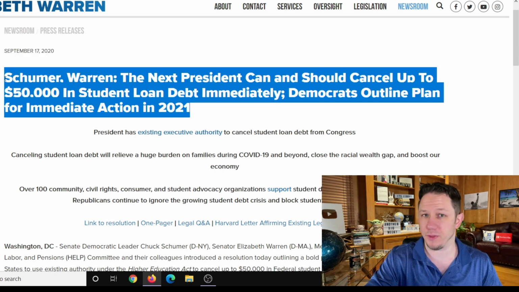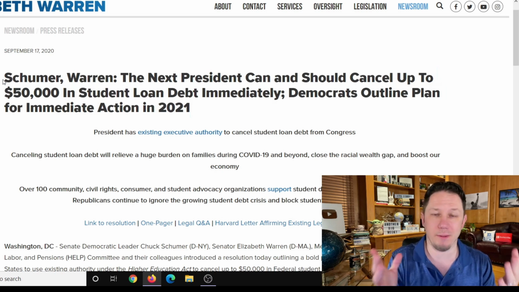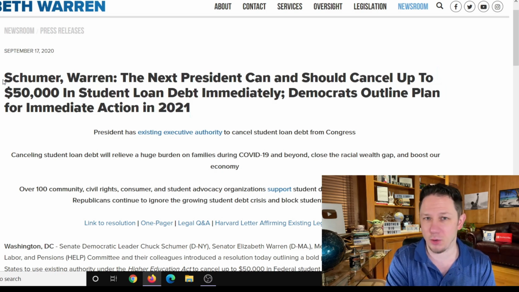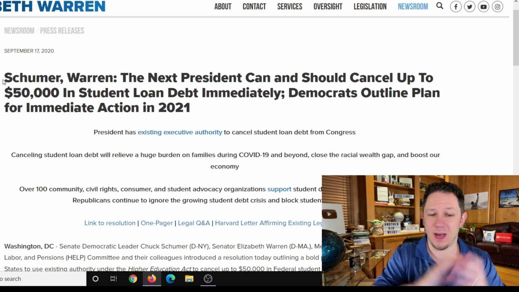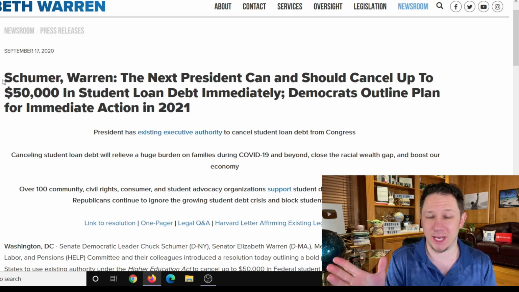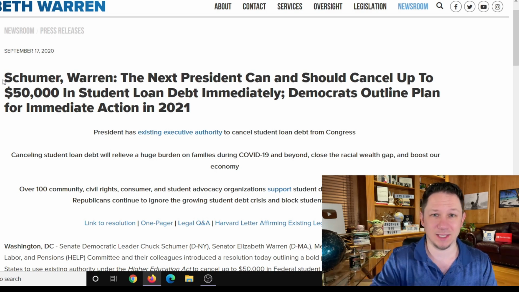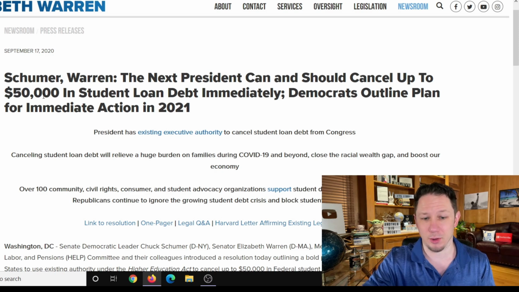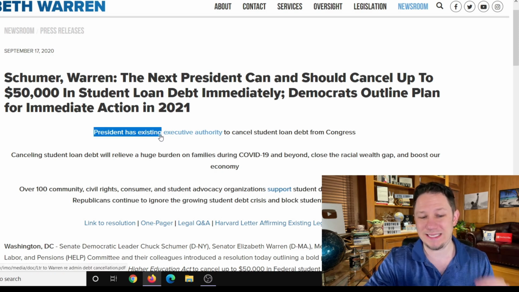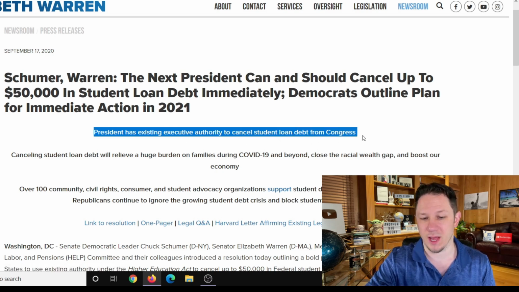Now, this probably would have never passed with Mitch McConnell being the Senate Majority Leader, but everything has basically changed now that the Senate is controlled by the Democrats and there's a Democratic president. Literally, the first line here says presidents have existing executive authority to cancel student loan debt from Congress. This is literally an official Senate government page.